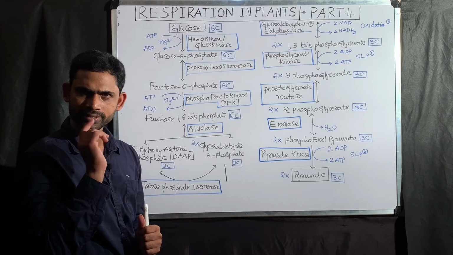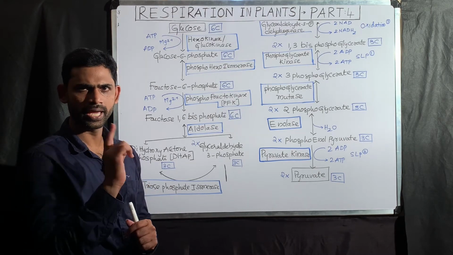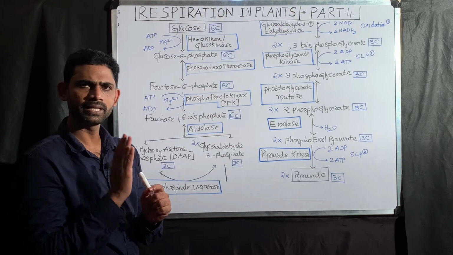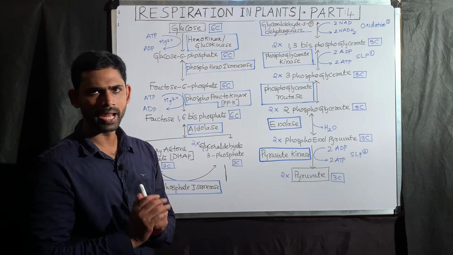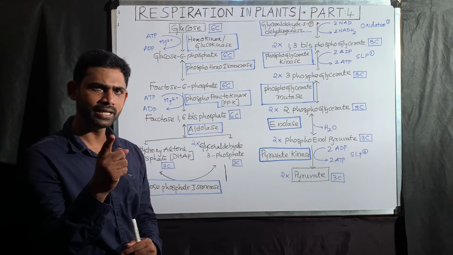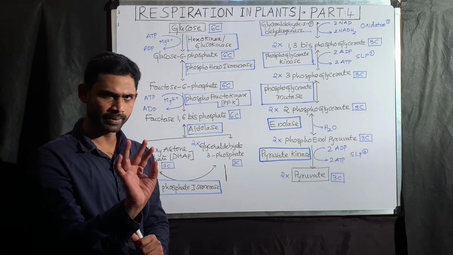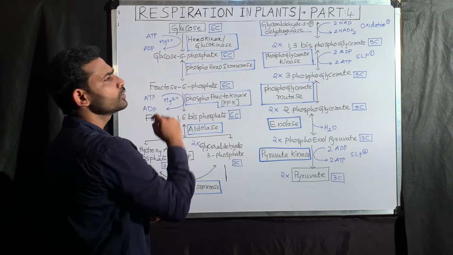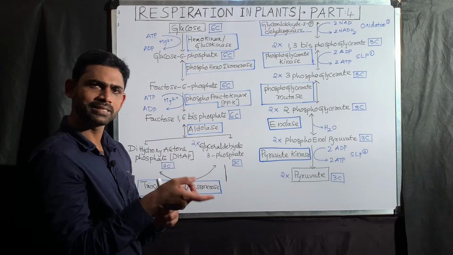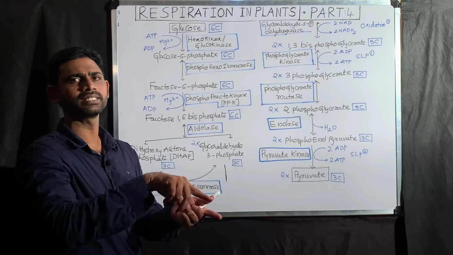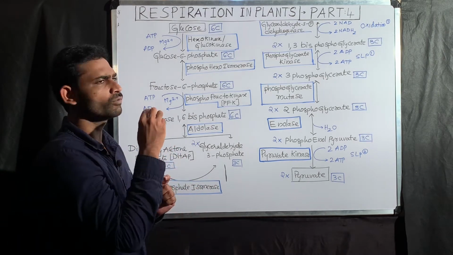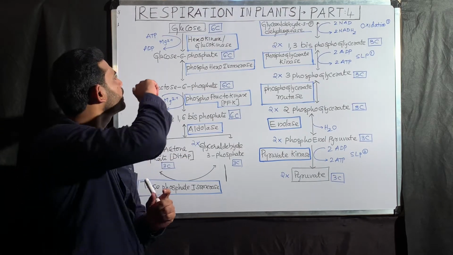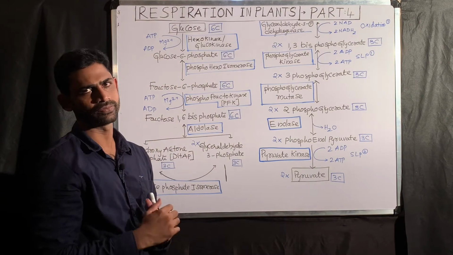To understand this one you have to see the previous videos. So in this first reaction, in ATP between the beta and gamma phosphate, the phosphoanhydride bond is breaking. How much energy is released? 7.3 kilocalories. You remember that energy. After that, that gamma phosphate is transferring to the 6th carbon of glucose, which is converted to glucose 6-phosphate. Once we remove that one phosphate from the ATP, the remaining portion comes out as adenosine diphosphate.